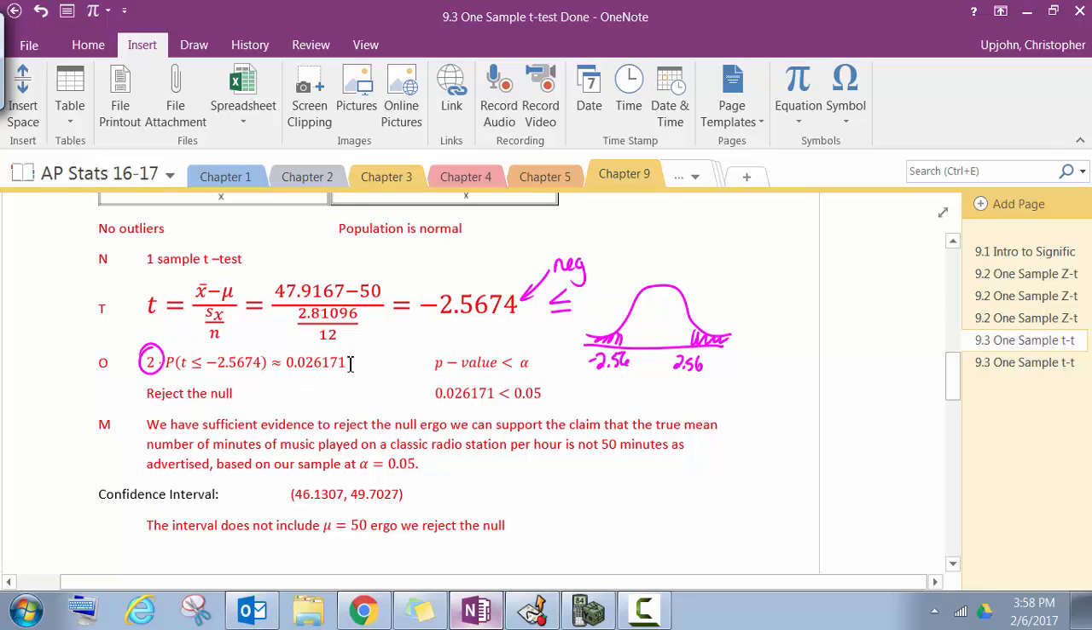And we still have a low p-value, 0.026171. We compare that to alpha, which is 0.05. It is less than alpha, so we reject the null. We have sufficient evidence to reject the null.